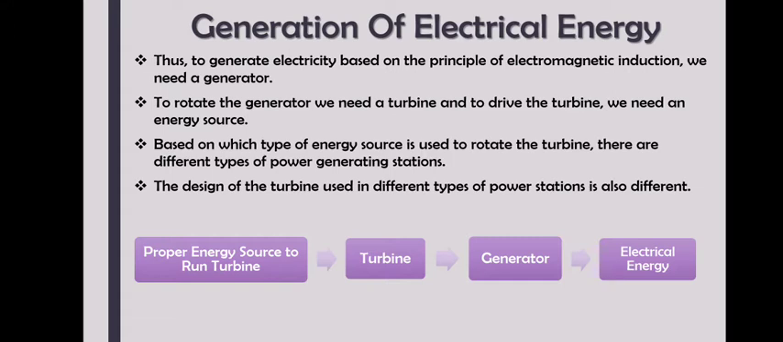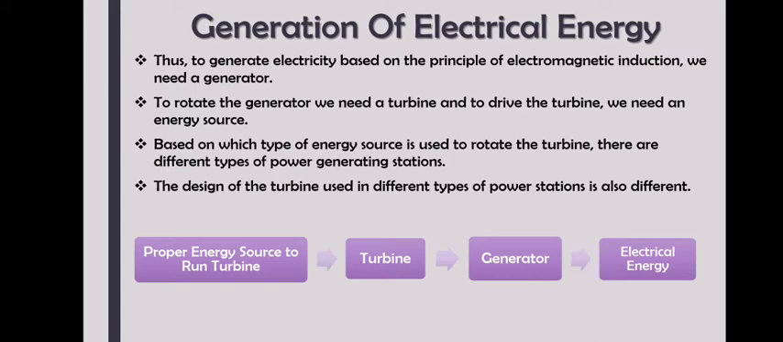And to drive the turbine, we need an energy source. What energy source can you use? As I told you, running water or flowing gas, because it will have kinetic energy. Basically, how we are generating electrical energy is by converting it from one form to another, because you cannot create energy. You can only convert it from one form to another form. So you need an energy source, you need a turbine, and the turbine should be connected to the generator.